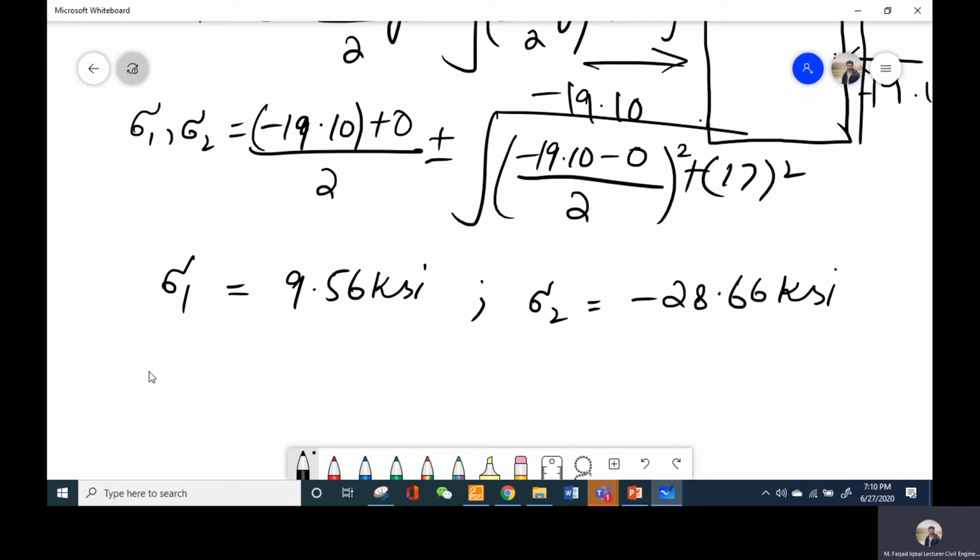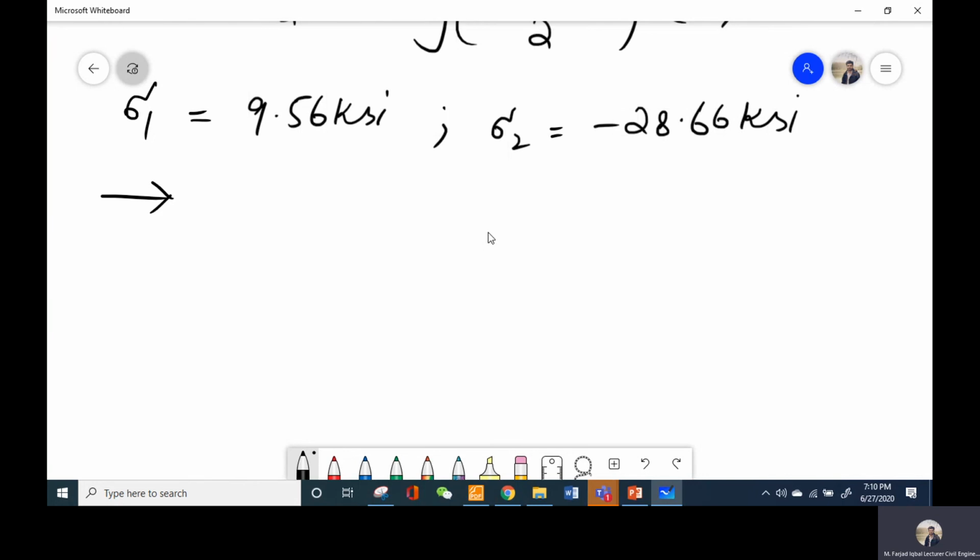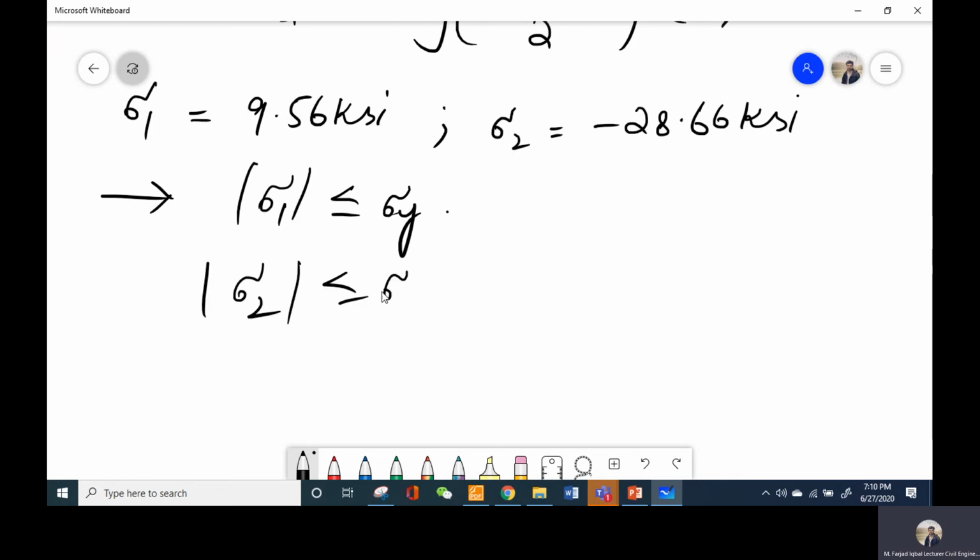Now you have sigma 1 and sigma 2, and it was asked in the question to check the failure criteria based on maximum shear stress and maximum distortion theory. According to maximum shear stress, we have three criteria. First, sigma 1 should be less than or equal to sigma y. The second is that the absolute value of sigma 2 should be less than or equal to sigma y.